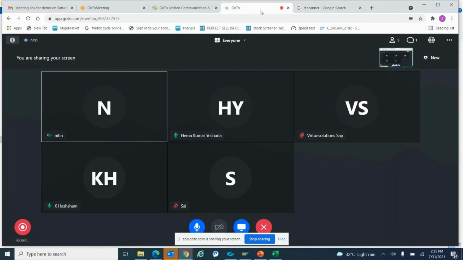Material management is quite simple. At the start of this demo, I told you that you can easily correlate material management with your day-to-day activities. Don't concentrate on other things. Simply relate it to the materials you bring from DMart or any grocery shop and place in your house. How will you place it, where will you place it? Are you doing any inspection before placing it into the store? Or is your mom, or someone in the house, doing any inspection before placing the material directly on the shelf? Such activities are always there in MM, material management, also. So both are the same.